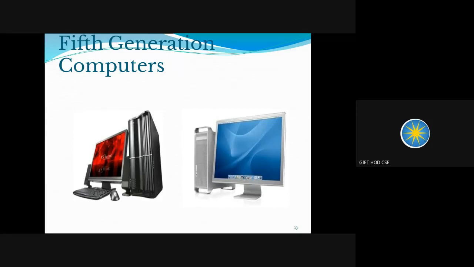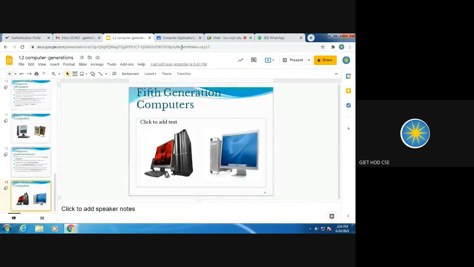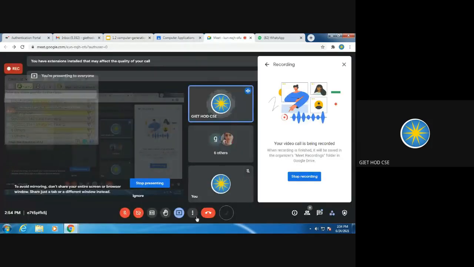Last but not least, we have fifth generation computers. They are basically used for artificial intelligence and natural language processing. So they are the category of fifth generation computers. So that was about fifth generation computers.